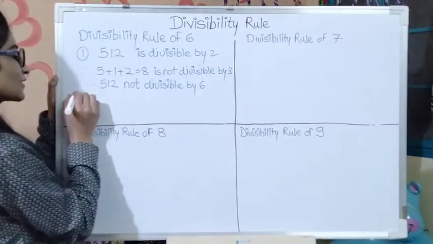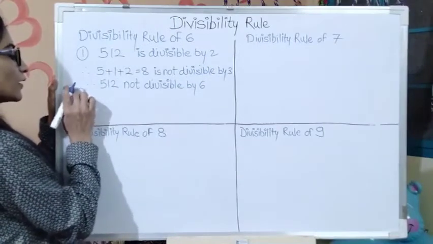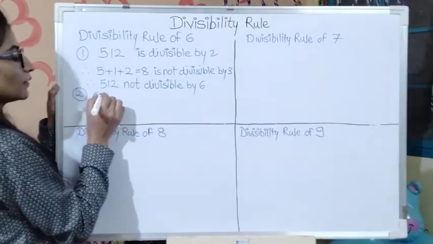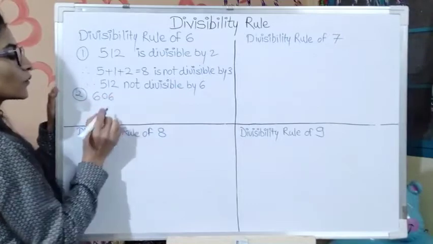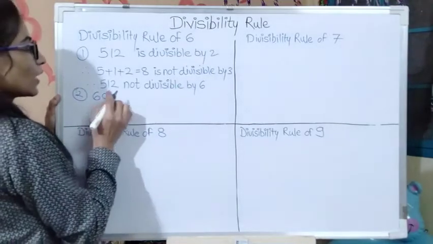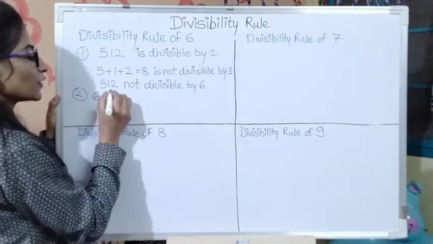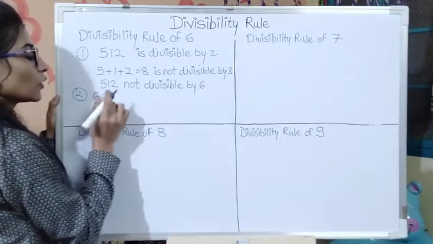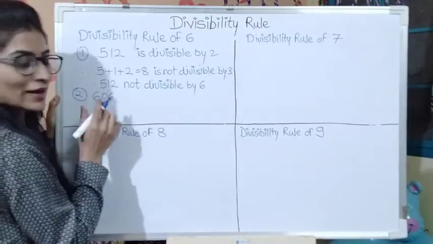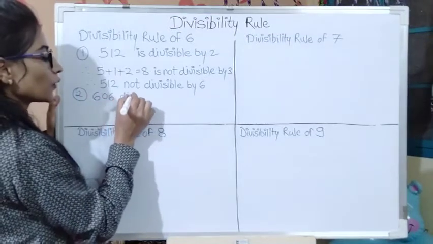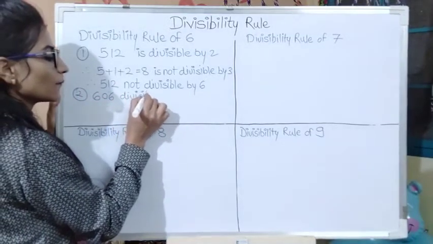Okay, let's take the next example. Suppose we take 606. Now verify for divisibility by 2. Here at the unit place 6 is there. So this is an even number, and so this number is divisible by 2.